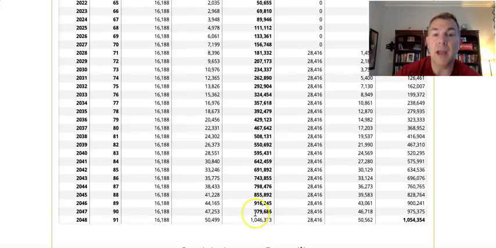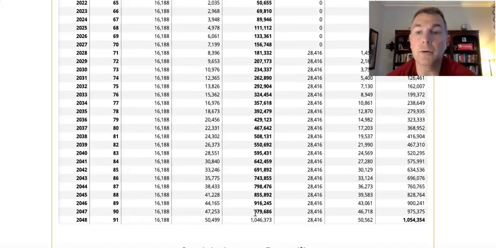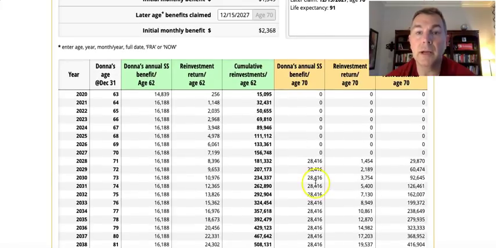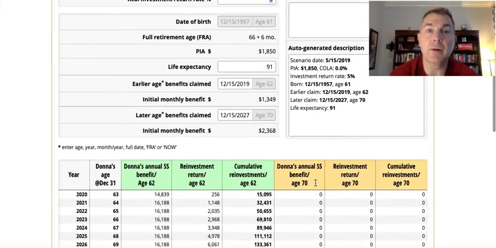By the time she's 90, she has $979,000 in her account if she took it early, and $975,000 if she delayed. And finally, when she kicks the bucket, she'll have $8,000 more in the delayed account. So that's kind of what you're looking at here. If you're going to reinvest it and you think you can get more than 5%, I'd say basically 4%, you probably ought to take it early without question.